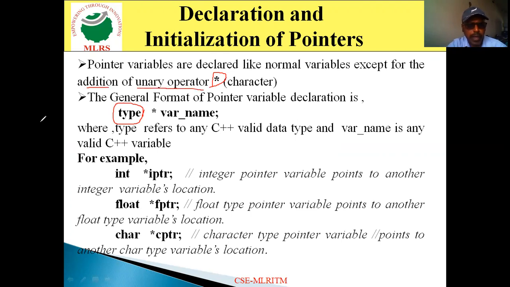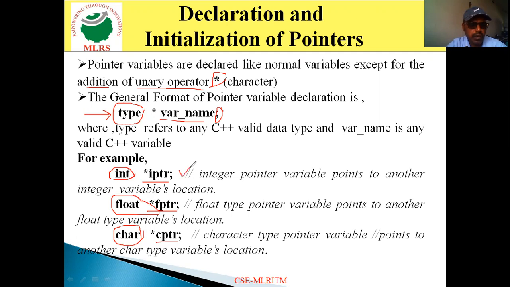So to declare a pointer variable, we use the syntax: type asterisk variable name semicolon. In place of type, you can specify any data type like int, float, char. Then the pointer variable name, like iptr, fptr, cptr.